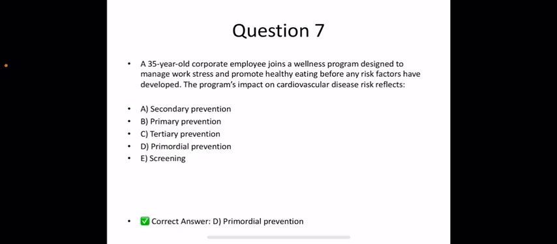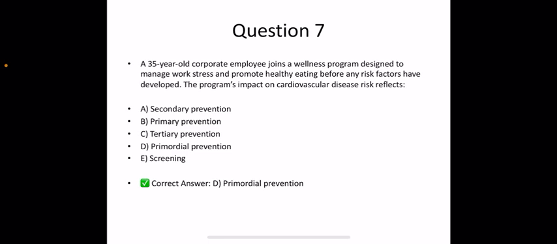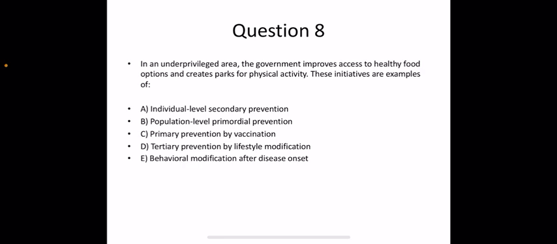The correct answer is option D. Primordial prevention. Next question is, in an underprivileged area, the government improves access to healthy food options and creates parks for physical activity. These initiatives are examples of A. Individual level secondary prevention, B.